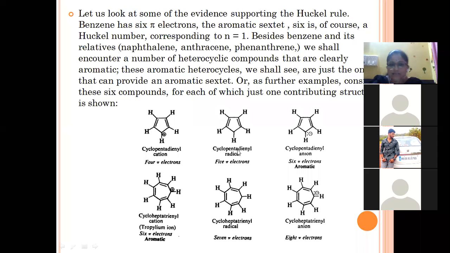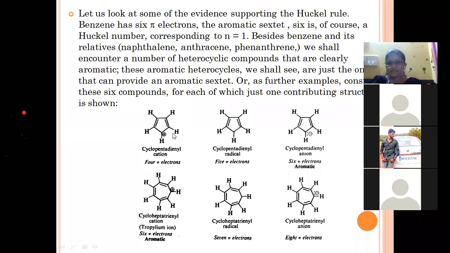In this case, it is a cyclopentadienyl radical. Radical means one electron is retained and one electron is removed. In the cation case, both electrons are removed from this carbon atom, that's why it is going to possess a positive charge. Here, one electron is removed and one electron is retained by that molecule. It is understood. So the number of pi electrons in this case is 5.